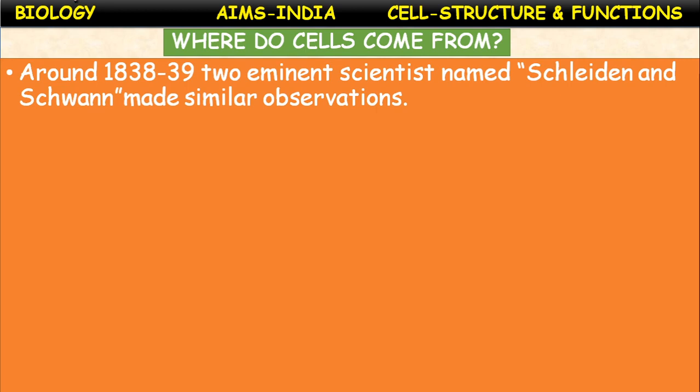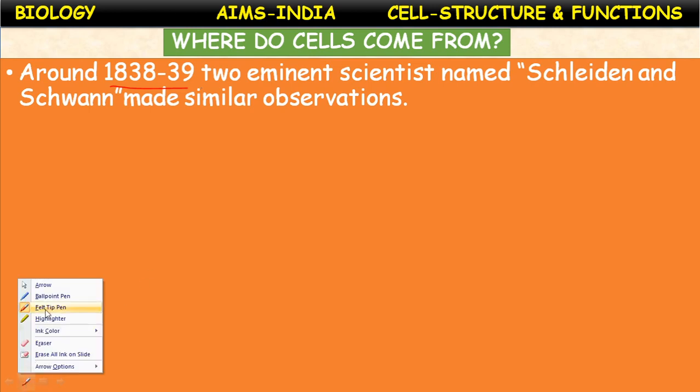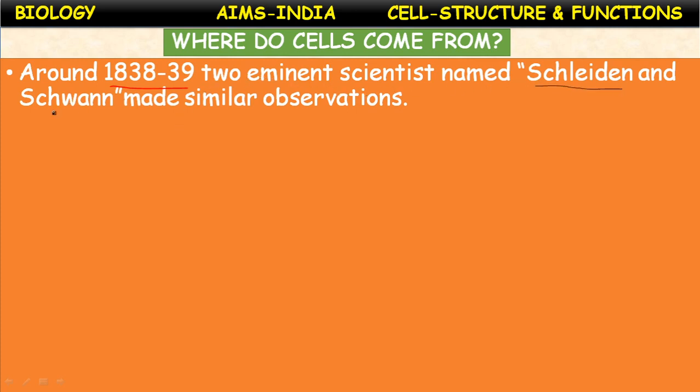So where do cells come from? This is a very important thing. Around 1838 and 1839, two eminent scientists named Schleiden and Schwann independently made similar observations.